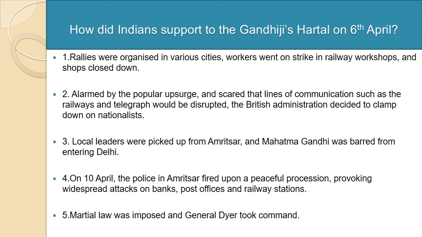Point number four, on 10th April, the police in Amritsar fired upon a peaceful procession, provoking widespread attacks on banks, post offices, and railway stations. Point number five, martial law was imposed and General Dyer took command of that.